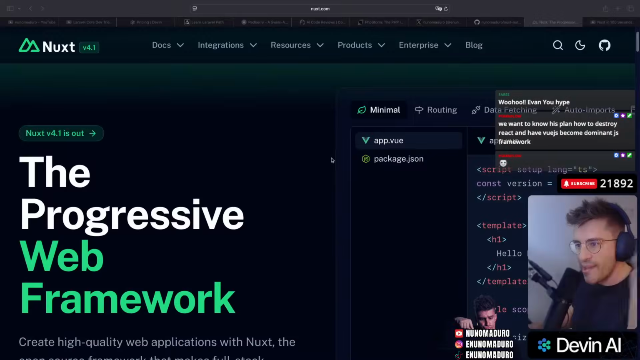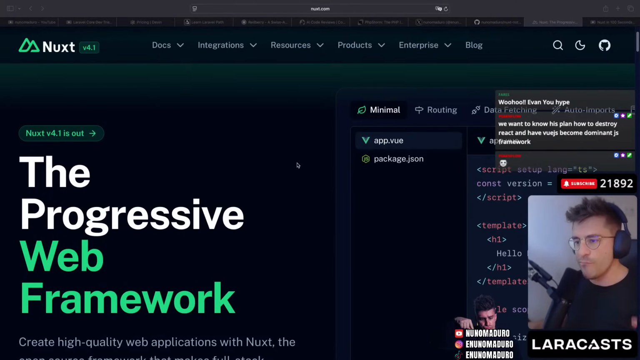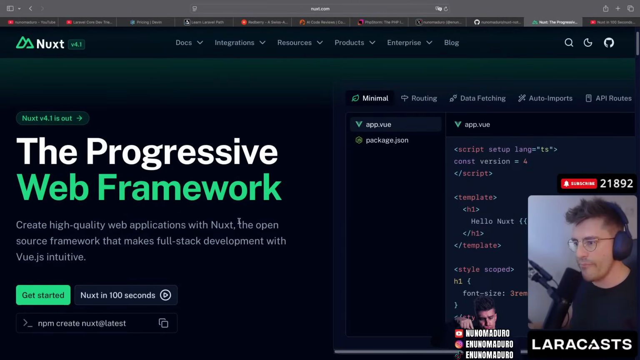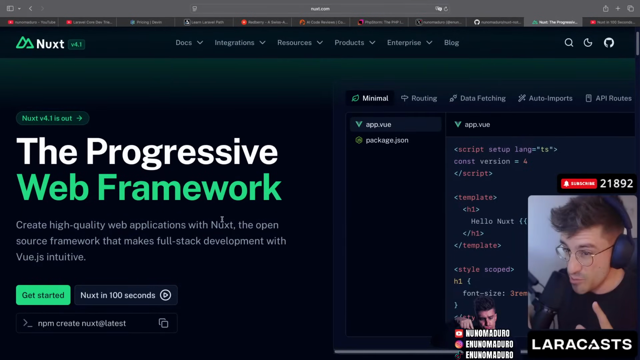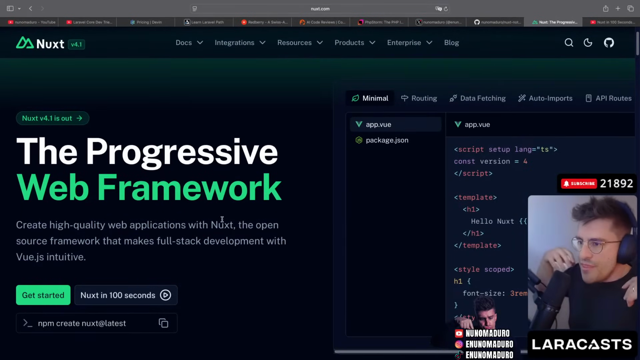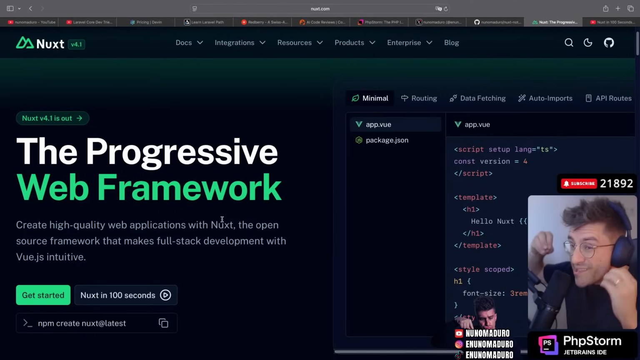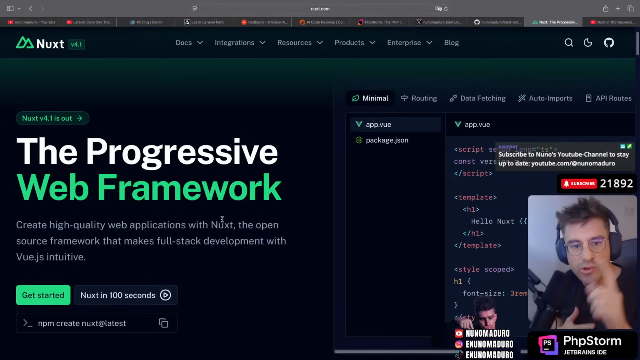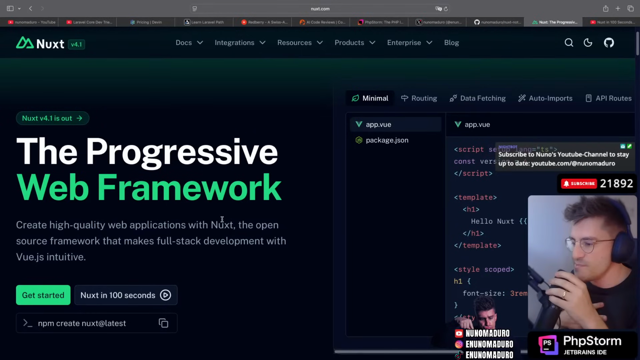All right, let's jump into Nuxt.js. So let's just do a full thing like we did last time with Next.js. Nuxt.js is a progressive web framework. And something I have noticed is that these frameworks are now doing a little bit of the backend too with server actions. So I'm super curious to see how Nuxt.js behaves on that.